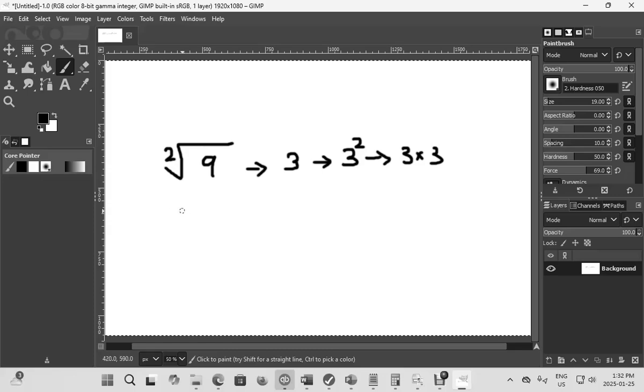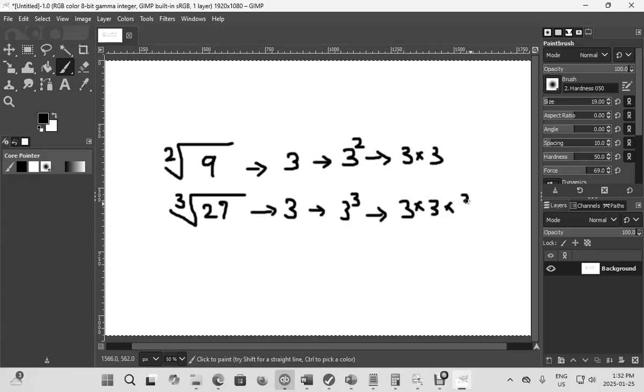Let's take another example. Let's say this is the cube root of 27. We know the cube root of 27 is 3 as well, because 3 cubed is basically 3 times 3 times 3, which is 27. Which means you get 3 as your solution for this question.